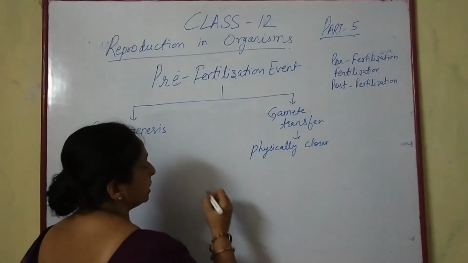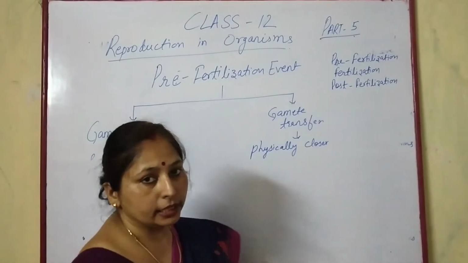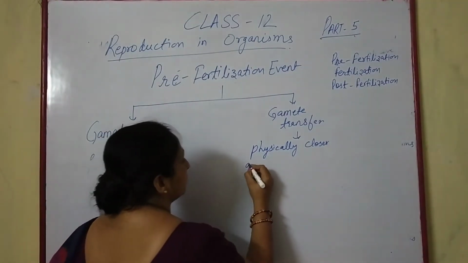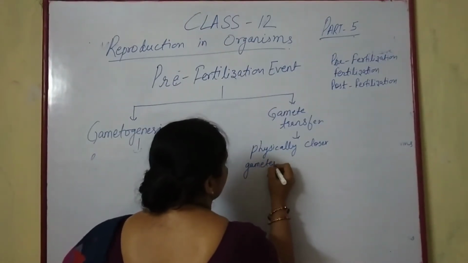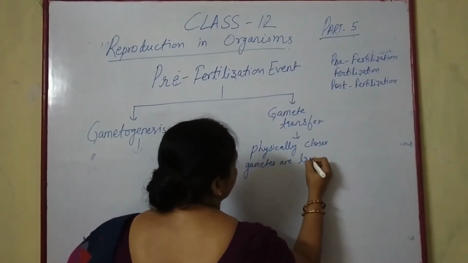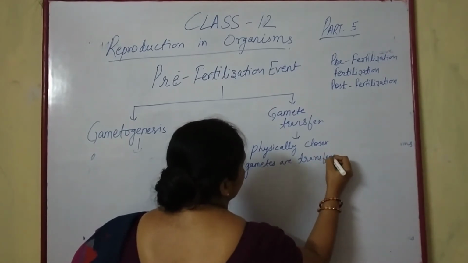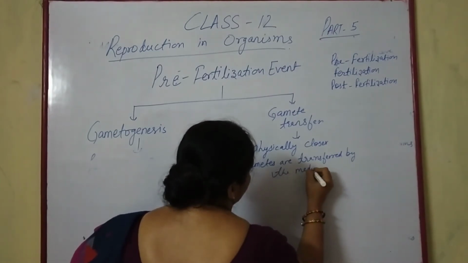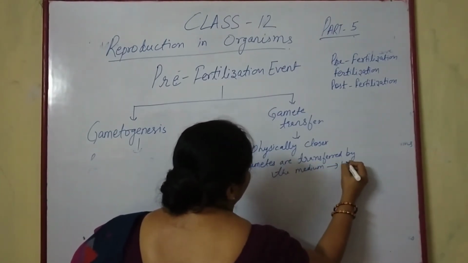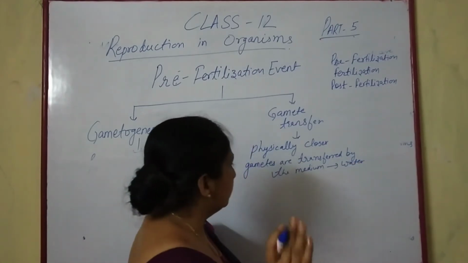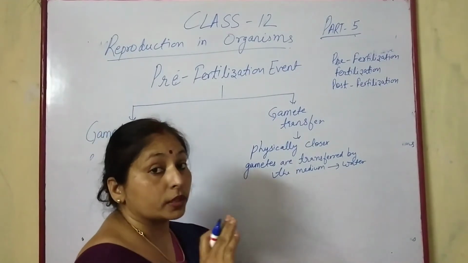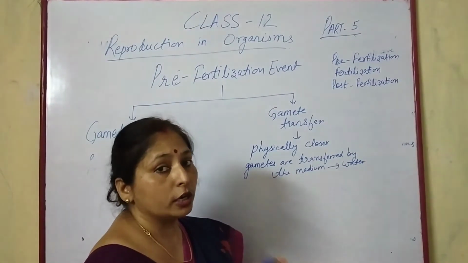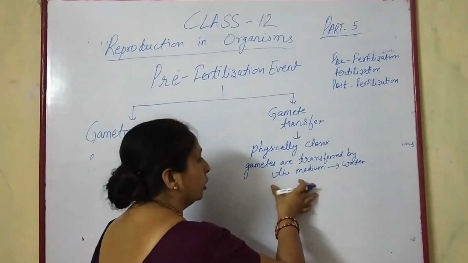In some cases, like algae, bryophytes and pteridophytes, the gametes are transferred by the medium of water. Water is the medium of transfer of gametes in these cases, and either they must be brought physically closer, or the gametes are transferred by water as a medium.